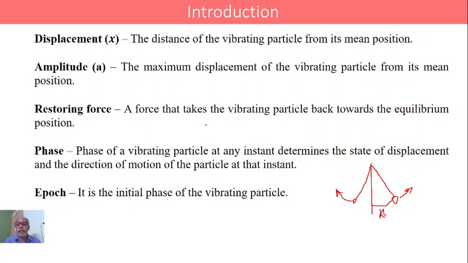And displacement at any instant of time is the position of the particle from the mean position.